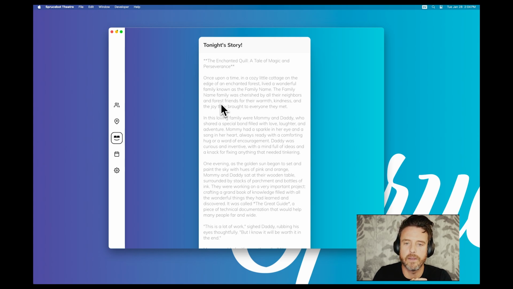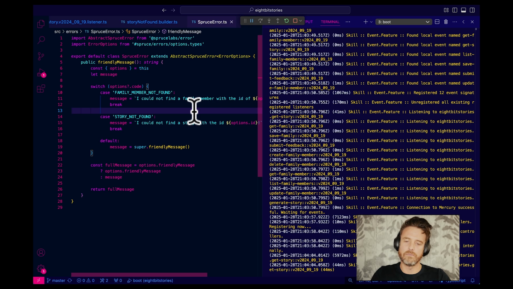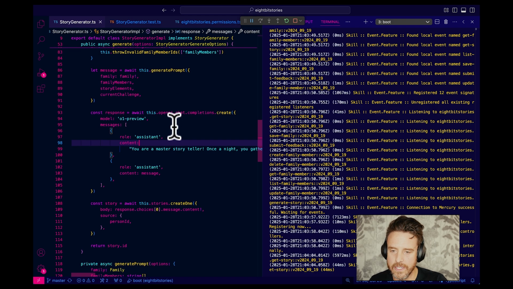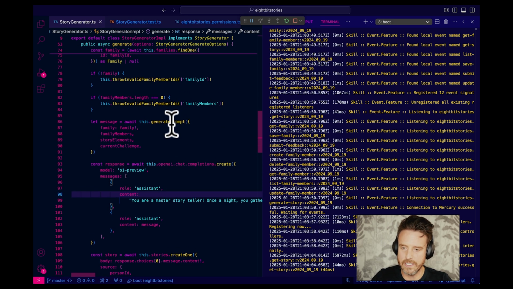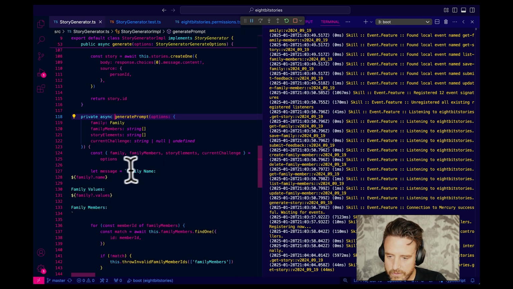lived a wonderful family known as the Family. Known as Family Name. Cool. The family name Family is cherished. Did we, in our story generator? Oh, please tell me we didn't actually add in the family name, right? We didn't do it, did we? Generate prompt. Let's see. Family name: family name.